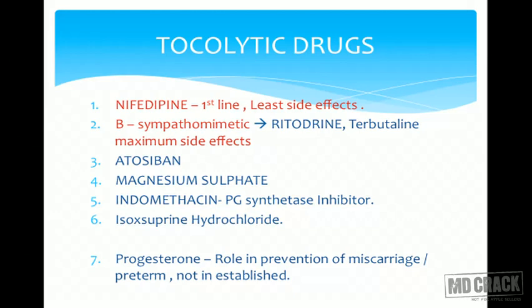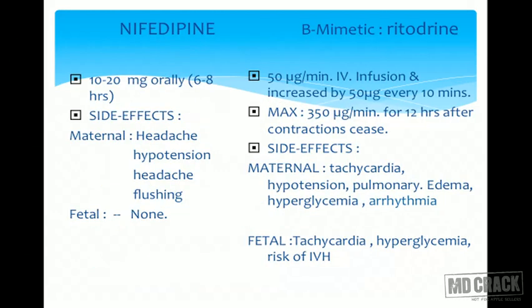Progesterone, its role in prevention of miscarriage and preterm labor is not yet established completely, but still clinically, progesterone is given rampantly to avoid or to treat preterm labor. Now what are the doses? Nifedipine, 10 to 20 mg orally every 6 to 8 hourly we can give. There are fewer side effects, whatever there are, headache, hypotension, flushing; there are not many side effects seen.